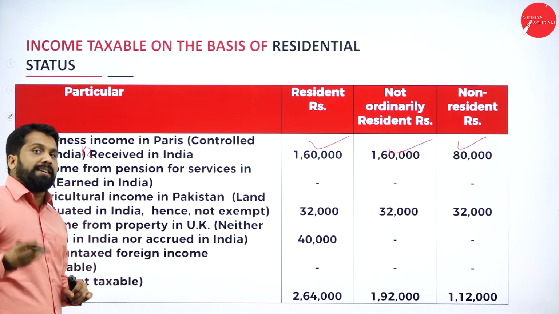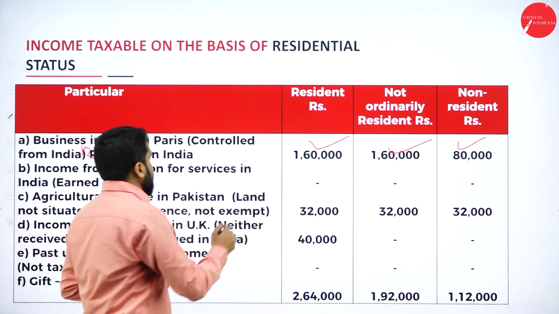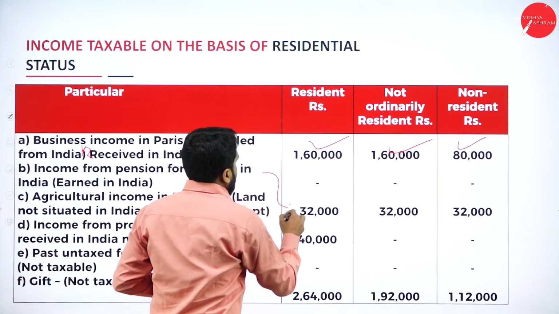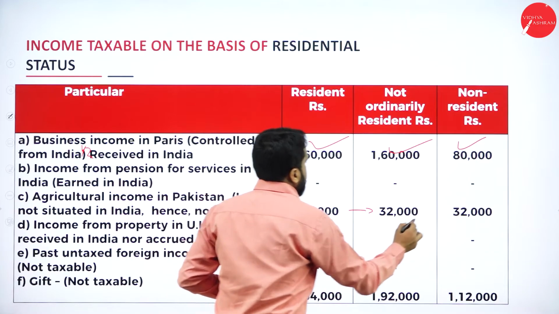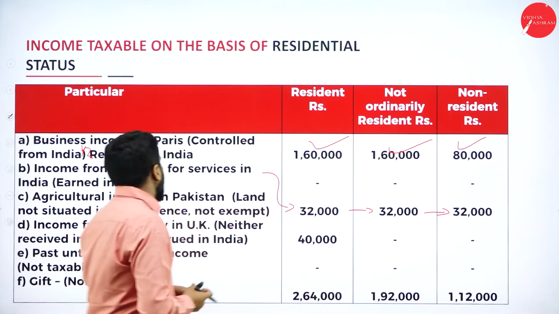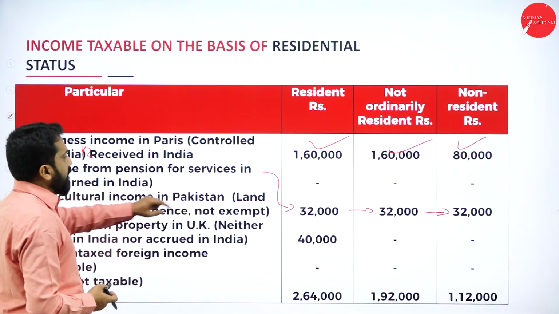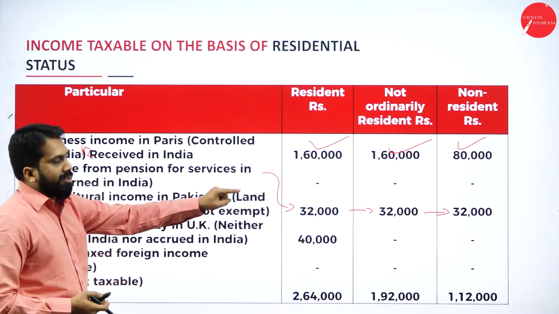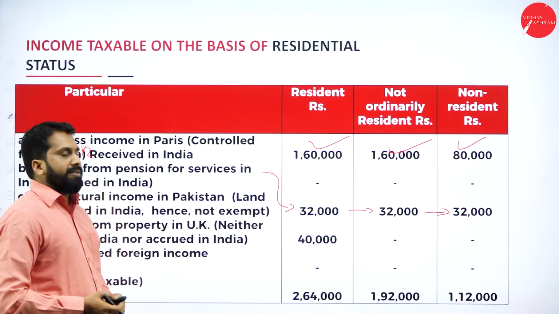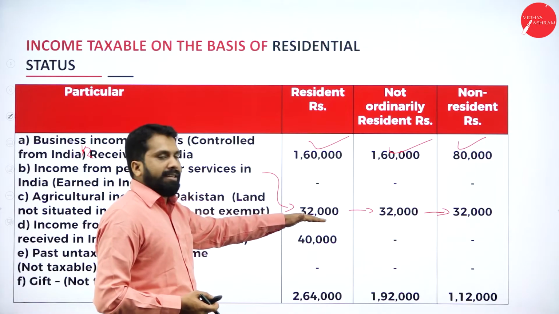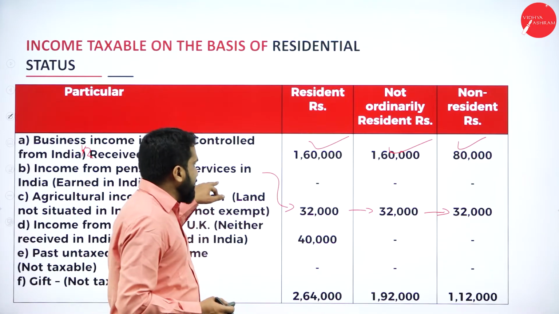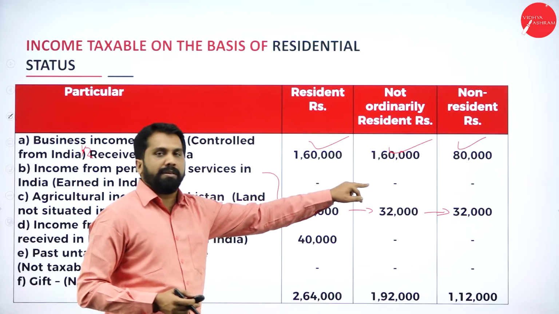Next, income from pension for service in India. So it is earned where? India. So there is a line, so this is actually your answer. Income from pension for service in India, 32,000, 32,000, 32,000. In the line, it is one line down, but while writing, please write in the same row.